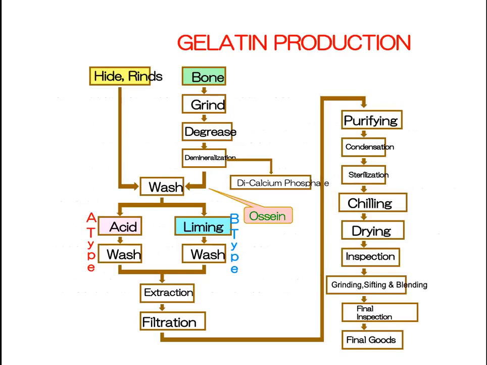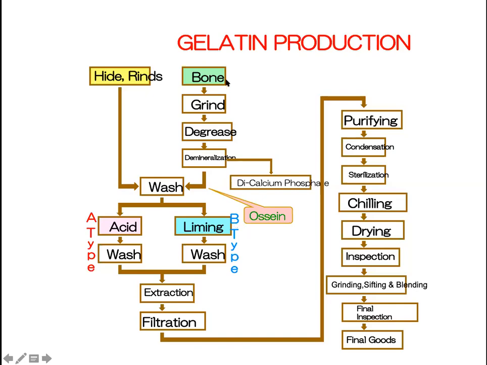So how is the gelatin preparation done? First, the bone is brought. There are two methods I told you. One is the hide or the skin, which goes through the acid method, so type A gelatin gets prepared. In bone, we will be preparing the type B gelatin.